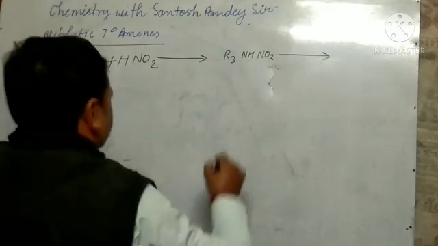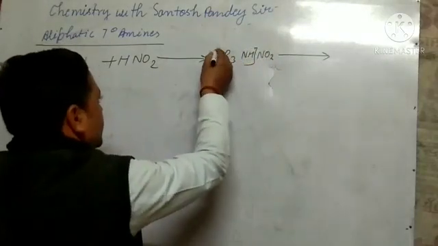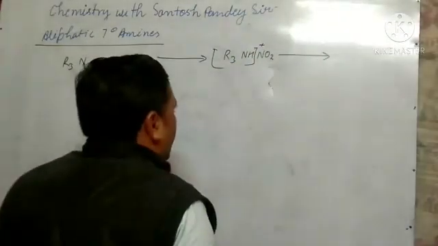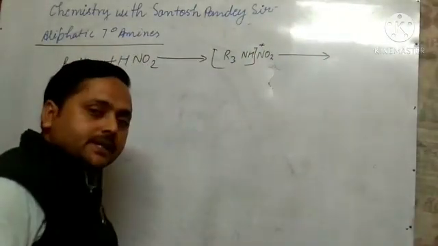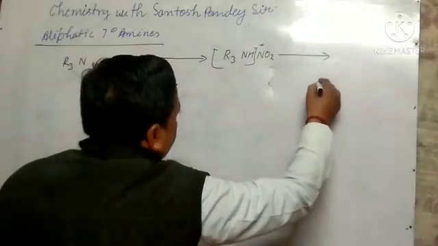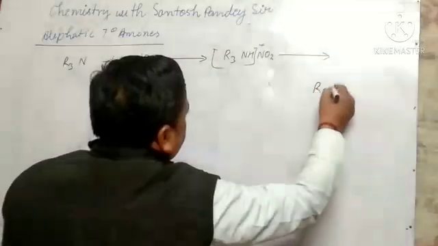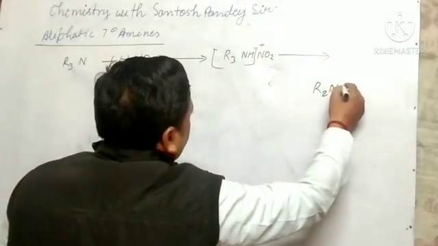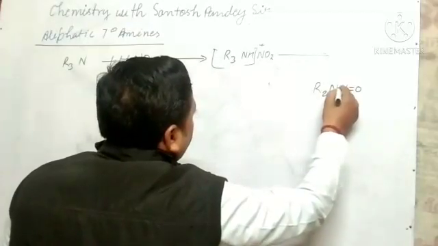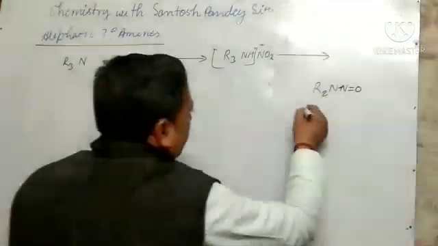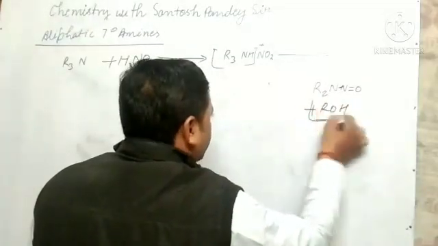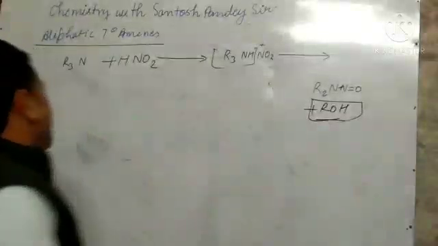Like this we can write. Heating this, it gives nitroso compound and alcohol. Okay, students, this is the reaction of tertiary aliphatic amines.